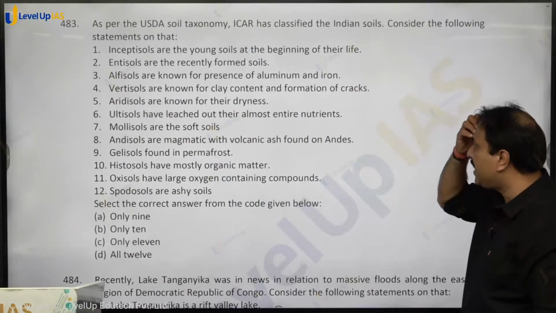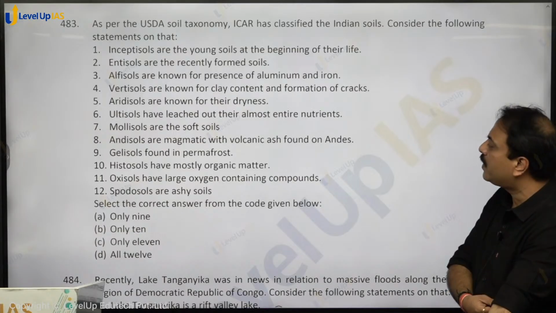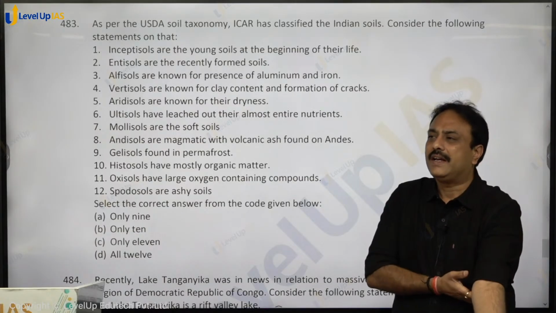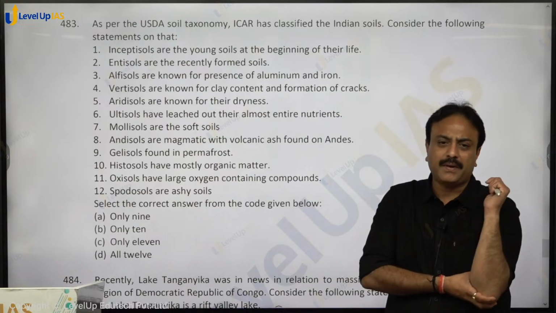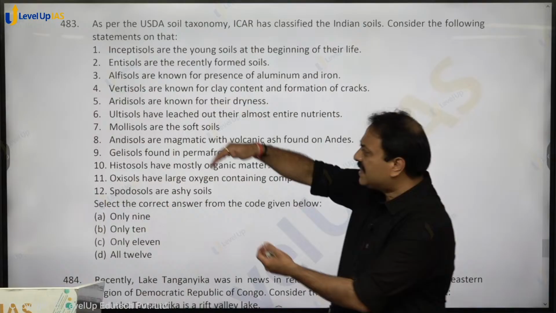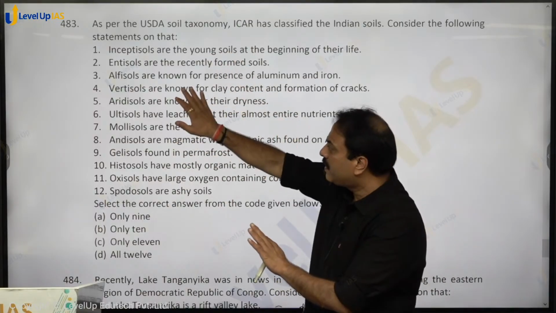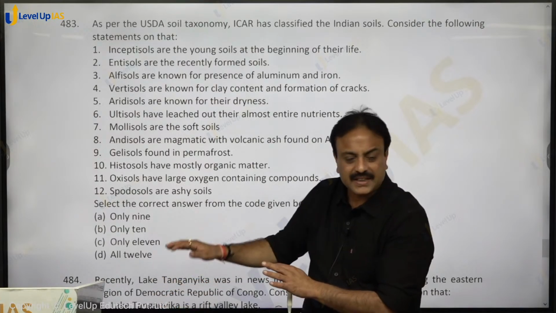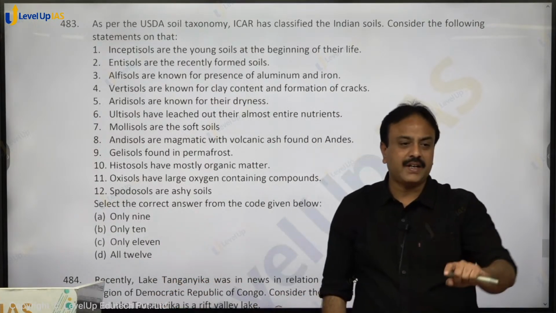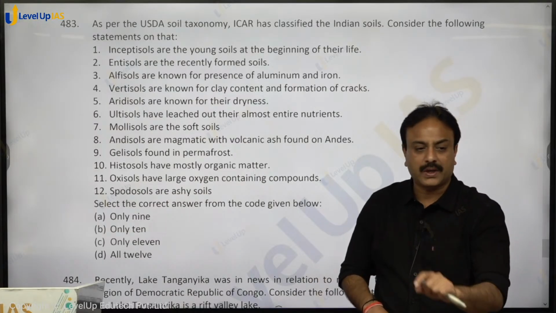As per USDA soil taxonomy, ICAR has classified the Indian soil. Consider the following statements on that. Now, on this topic, UPSC has not framed any questions up till now. And this classification is not given in your NCERT books, but the names of 7 from these 12 are given in the NCERT class 11th India Physical chapter on soils.